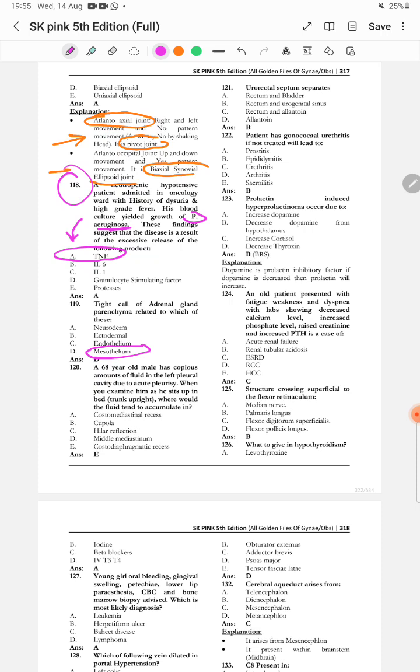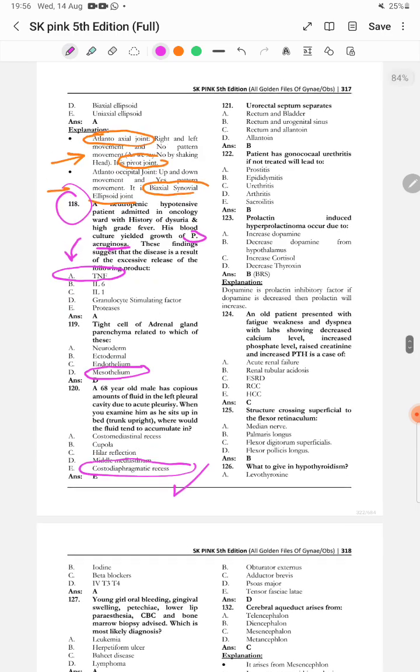A 68 years old male has copious amount of fluid in the left pleural cavity due to acute pleurisy. When you examine him, he sits up in the bed, trunk upright. Where would the fluid tend to accumulate? So it accumulates in the costodiaphragmatic recess.